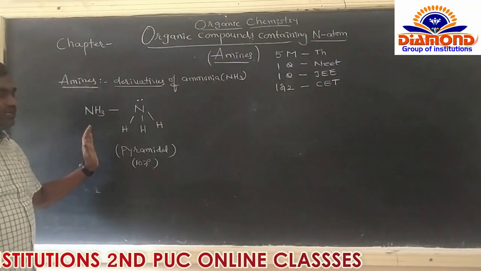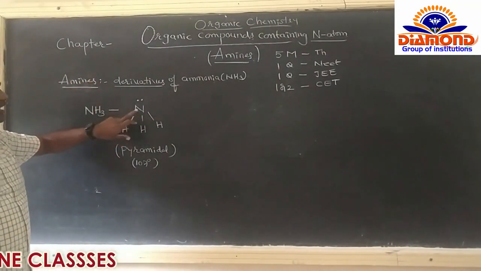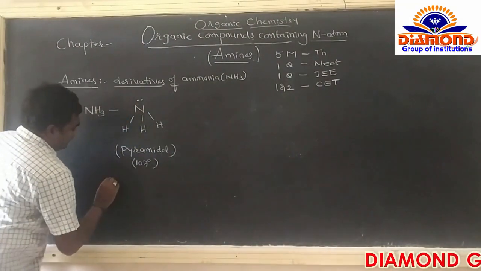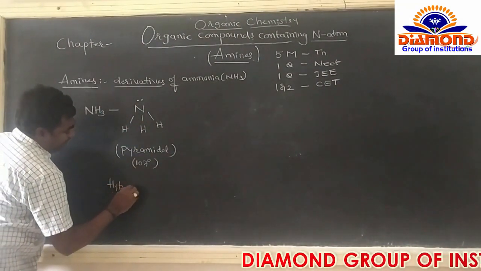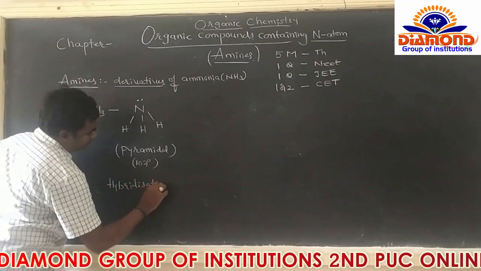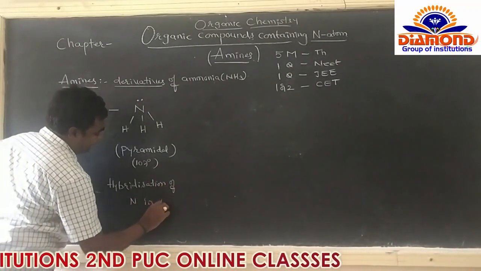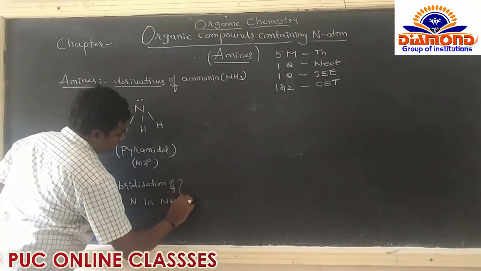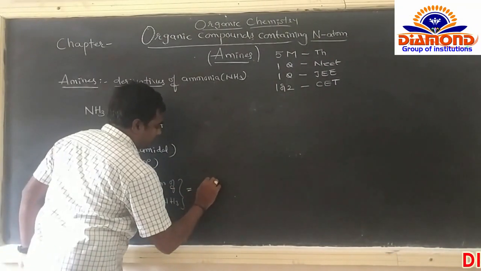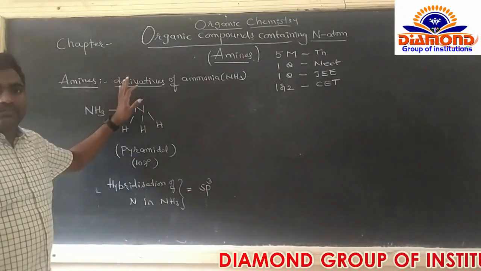Why is it pyramidal? It depends on the hybridization. What is the hybridization of nitrogen in NH3? It is sp3. So it is an sp3 hybridized molecule.